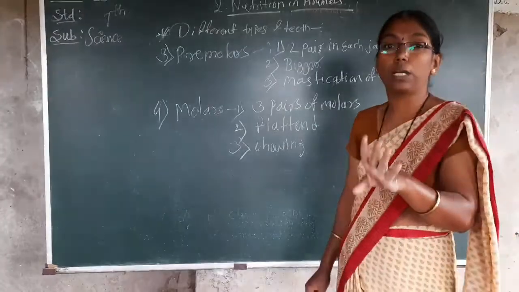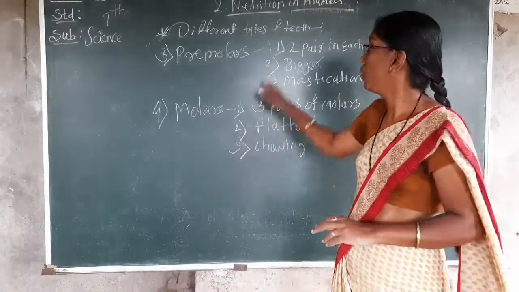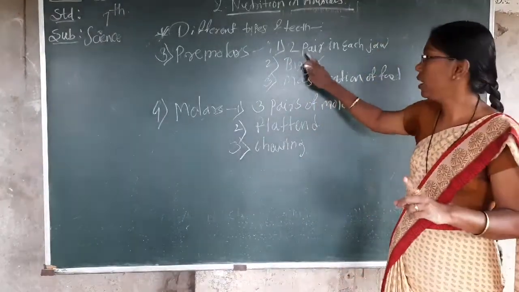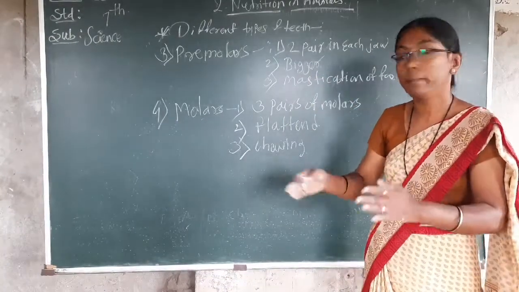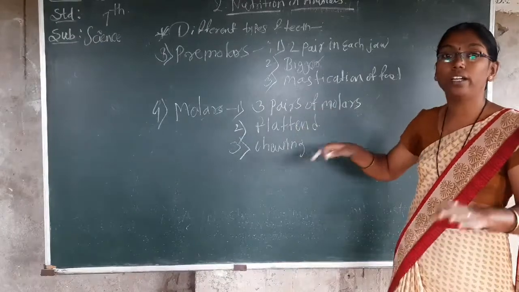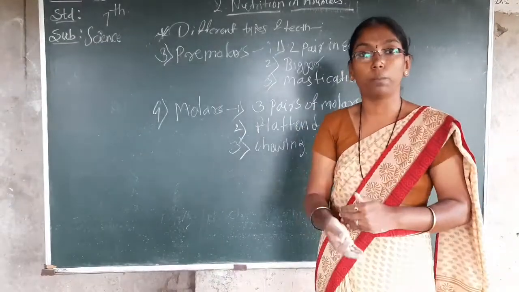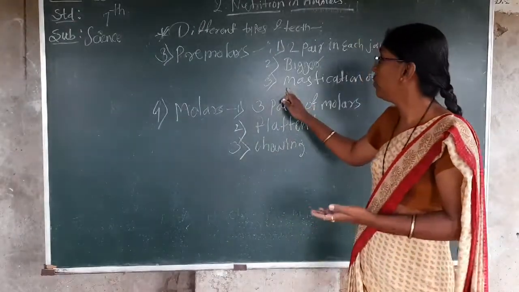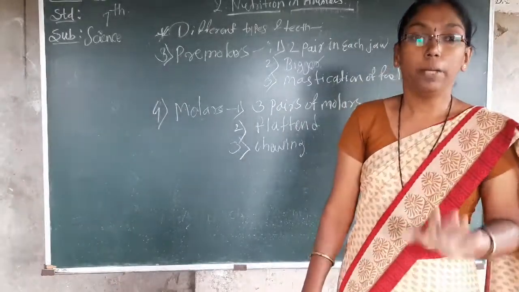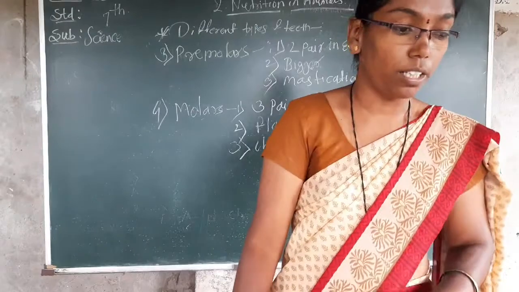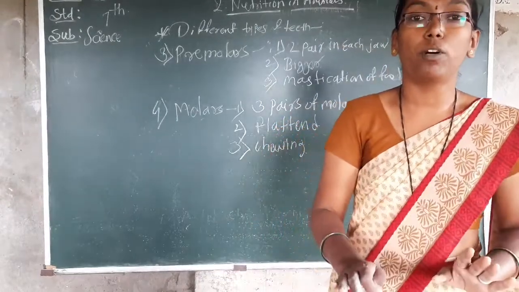So 4 types of teeth are there. How they are? 2 pairs or 3 pairs. Bigger or shorter, flattened or sharp. You can write it. And last point, I will write functioning or use of that teeth. I will write here third one, mastication of food, and here chewing the food. Finish. This much only important. Remaining part, forget about that.